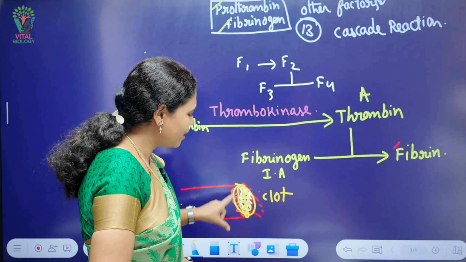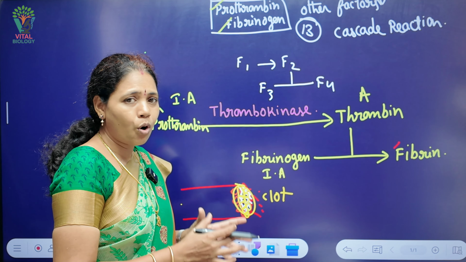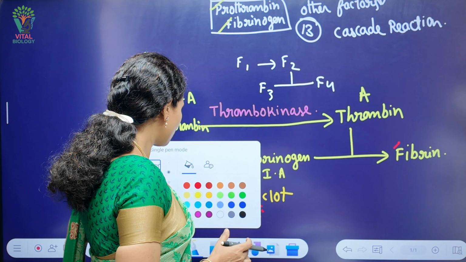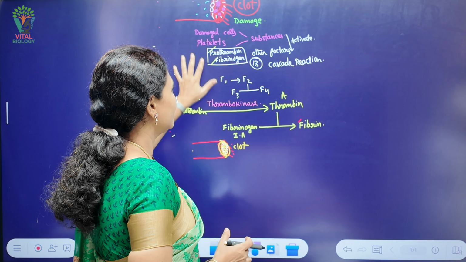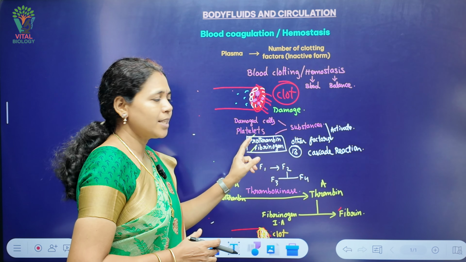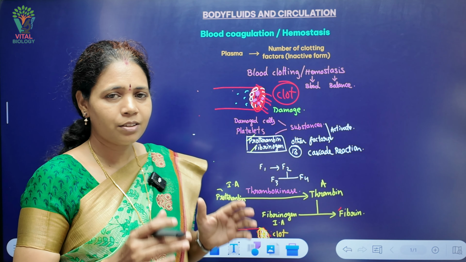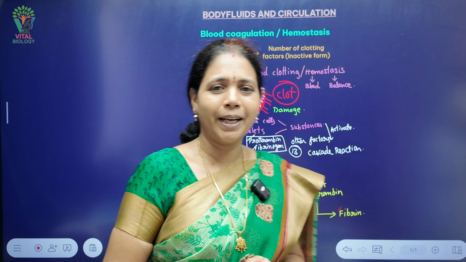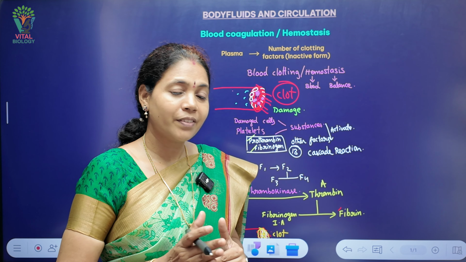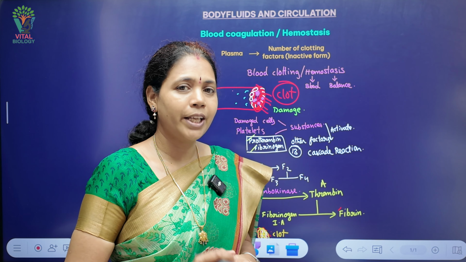This entire process depends on a few factors which are mainly released from the damaged cells as well as the platelets. That is what we have to keep in mind. Blood clotting, or hemostasis, is also called blood coagulation.